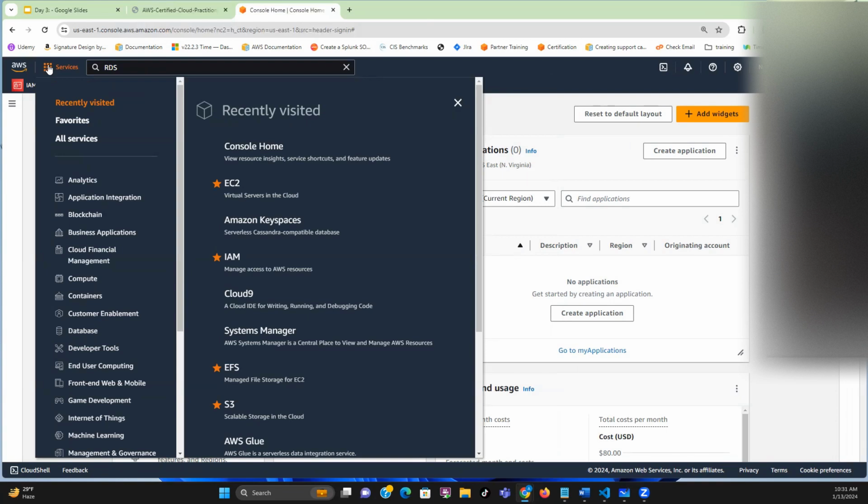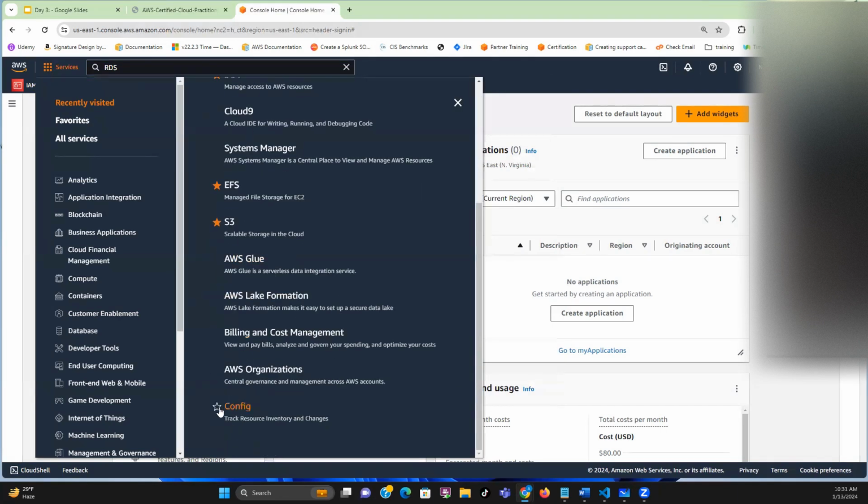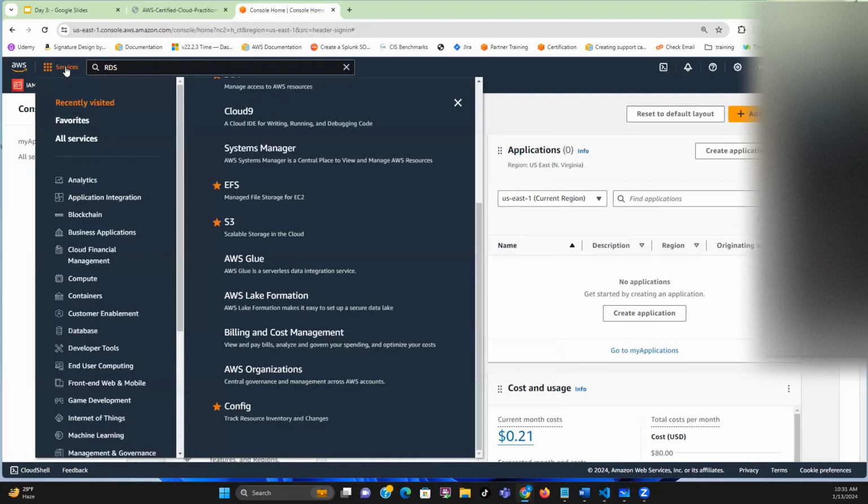So any service that you know that you use every day, the best thing is just to star the service. So when you go to a particular service, let's say I'm using this Config every day and I don't want to be searching for it, I can just click this star button and it's going to add it to what I have here. So if I want to add another one, I can just go here.